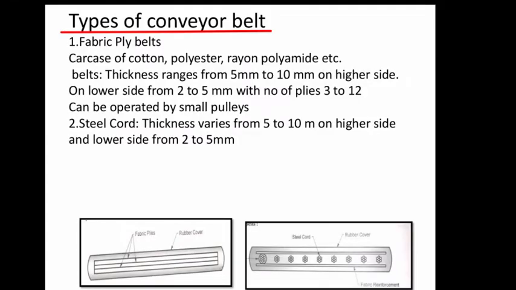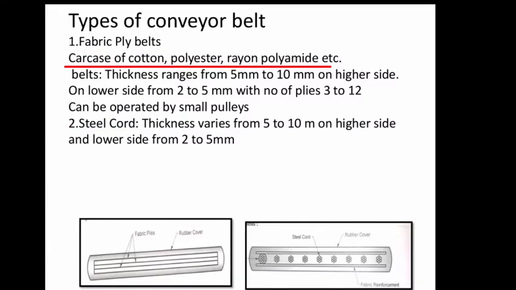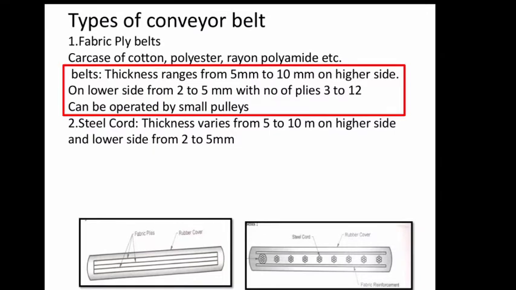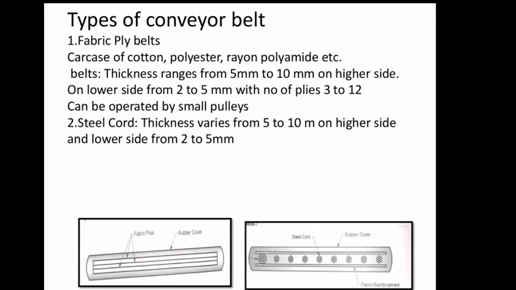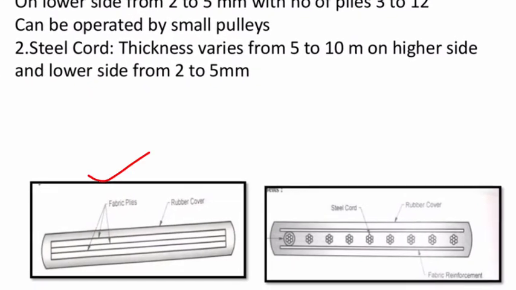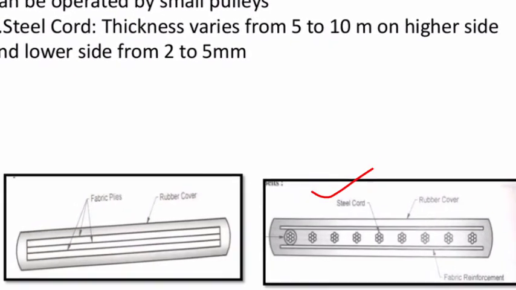Types of conveyor belts. 1. Fabric ply belts. 2. Steel cord belts. A fabric ply belt consists of a carcass of cotton, polyester, rayon, polyamide, etc. Belt thickness ranges from 5 mm to 10 mm on the higher side, and on the lower side from 2 to 5 mm, with the number of plies 3 to 12. It can be operated by small pulleys. Steel cord belt thickness varies from 5 to 10 mm on the higher side and 2 to 5 mm on the lower side. This picture shows the fabric ply belts and steel cord belts.